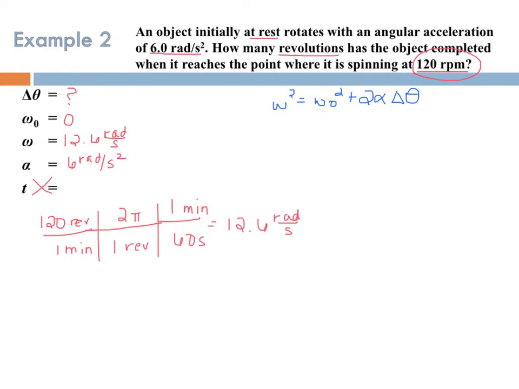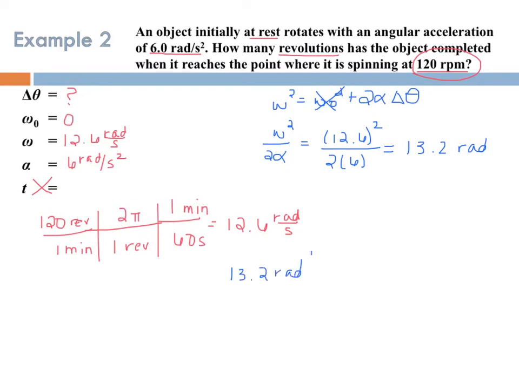So here we're trying to solve for delta theta. This becomes omega squared, and I can cancel out the omega naught because it began at 0, divided by 2 times our alpha. So this is 12.6 radians per second, squared, divided by 2 times our angular acceleration, which is 6 radians per second squared, which gives us a value of 13.2 radians. Now the problem did ask us to convert back to revolutions, so now that we have these 13.2 radians, we need to convert back.